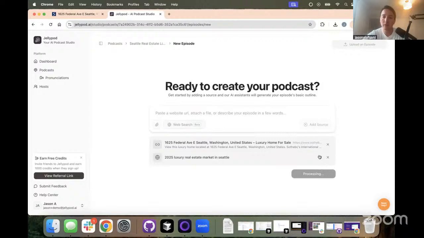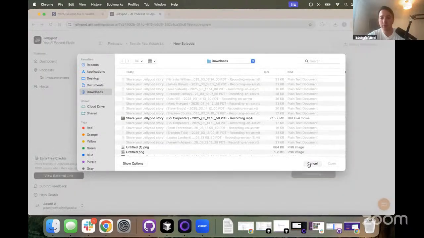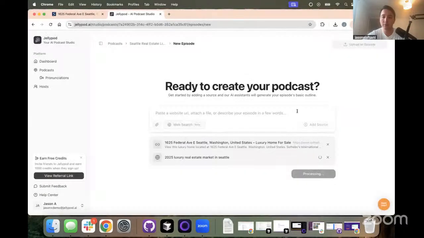You can see here, this will take a little bit longer because it actually is going on the internet right now and searching through these things versus the other one that knew exactly where to go and which page to read. But as well, you can add in file sources. You can add in sources here as well. Give this a little bit of time.